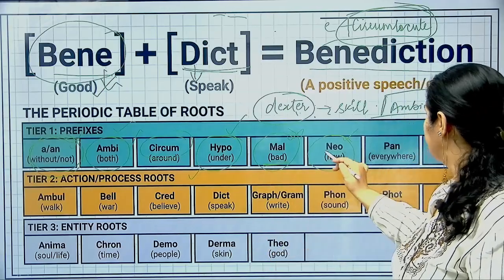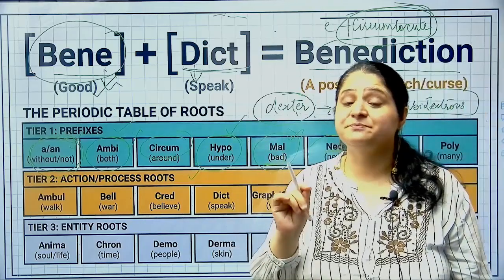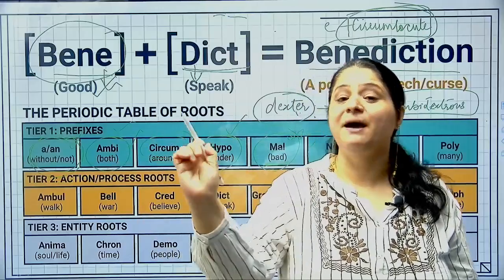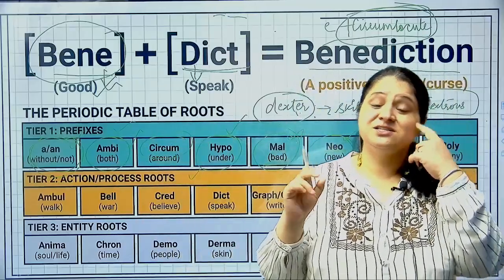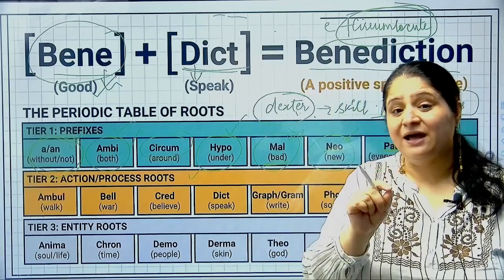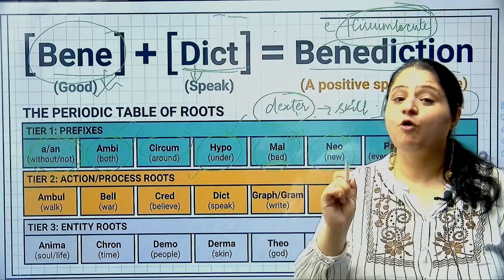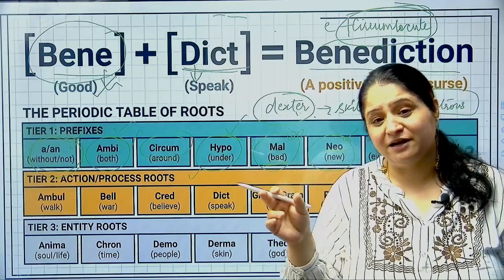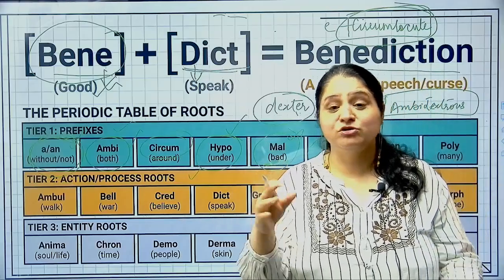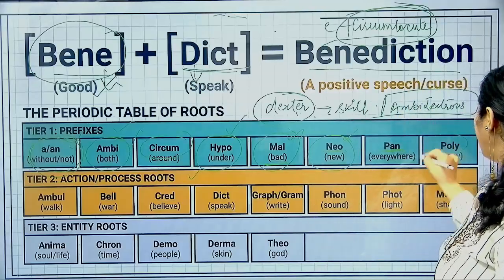So that is new. Okay, pan. Pan का क्या मतलब है? Pan means everywhere. Pan as a prefix means everywhere, universal, all. Making sense? So when you say pan India का मतलब है जो हर जगह valid है. Now see, when you say pandemic, ठीक है? Pandemic. Pan is everywhere. Dem is people. So anything that's affecting people all over, across the globe, that is a pandemic. So all of you know that COVID-19 was a very good example. I would not say a good example, a bad example of it, right? So that is pandemic.